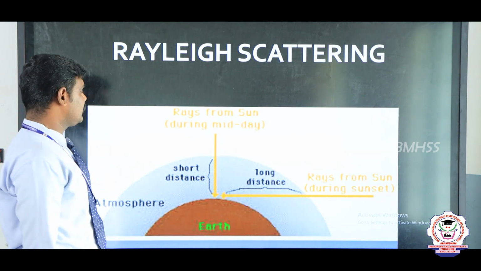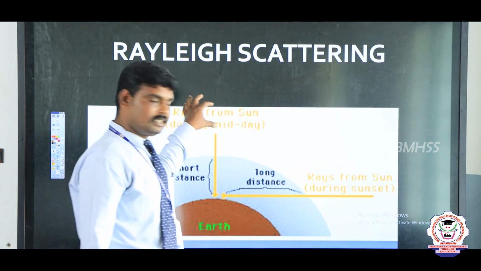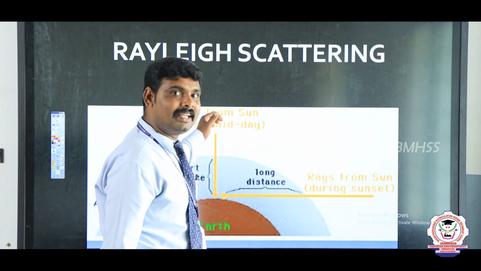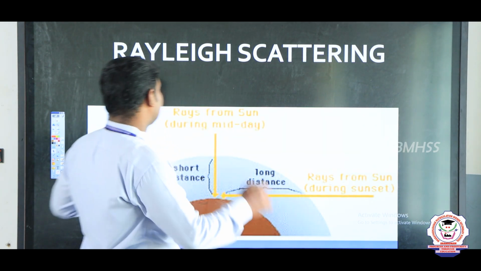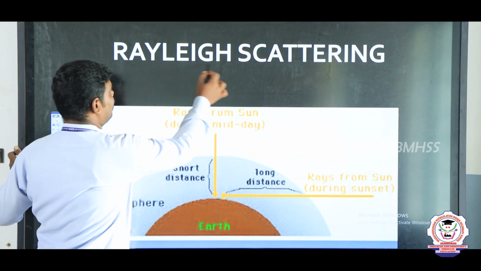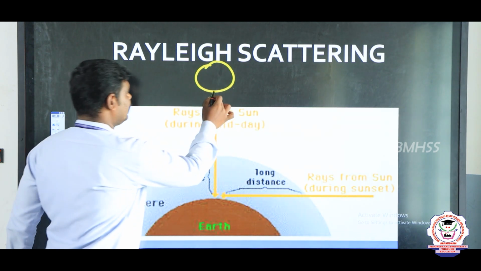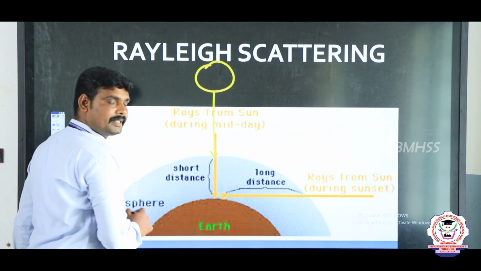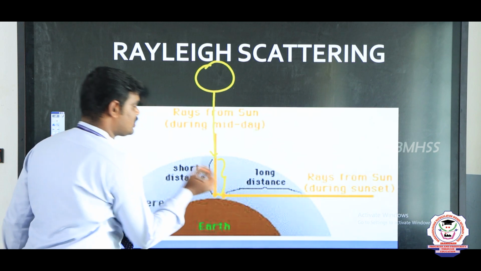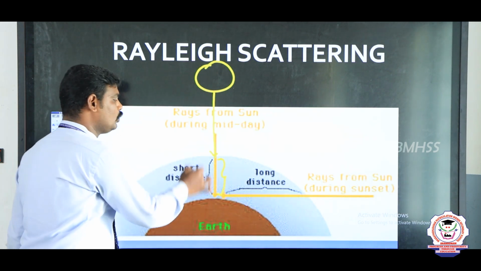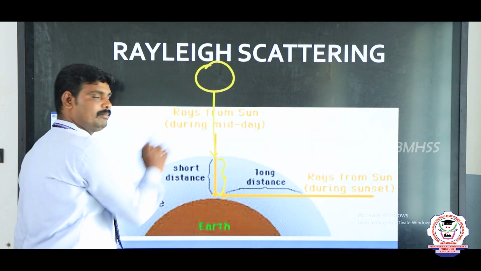Why? Because during the daytime, which means midday times, the light entering from the sun to the earth's atmosphere travels a very short distance. This is during daytime.